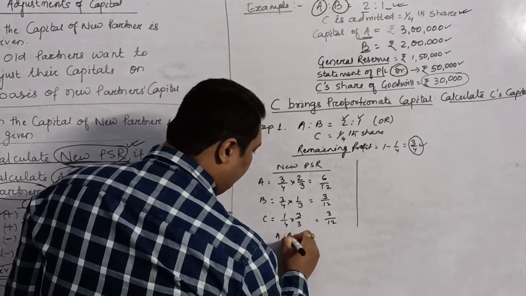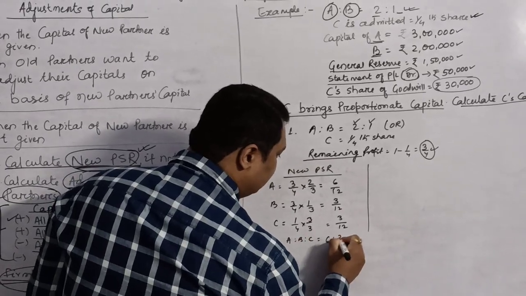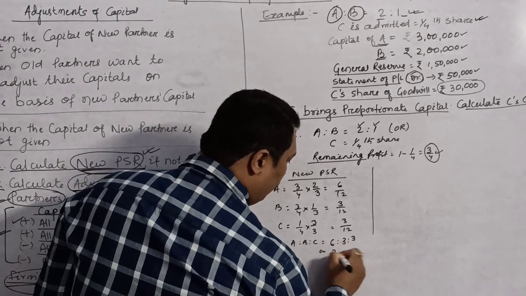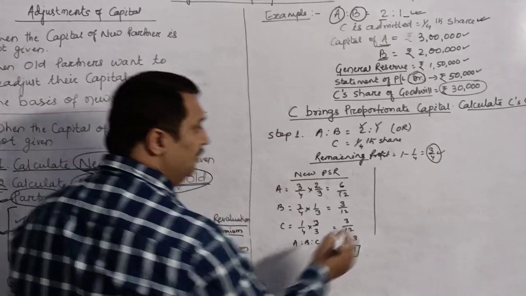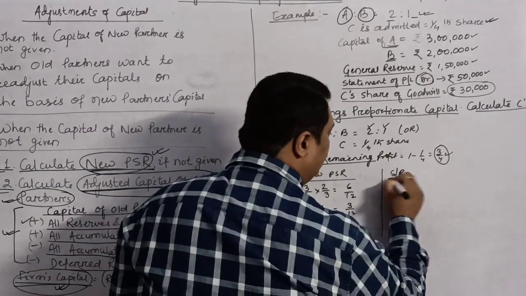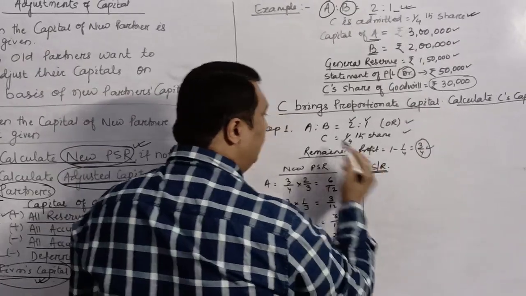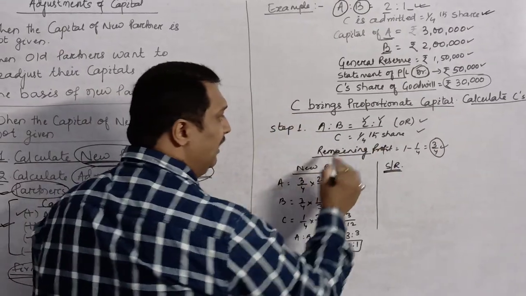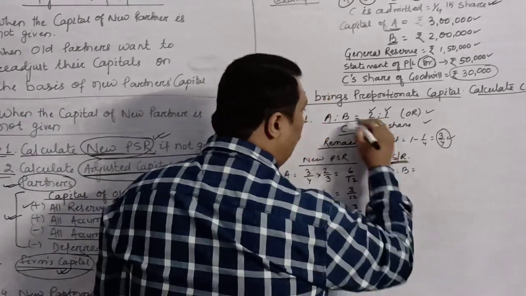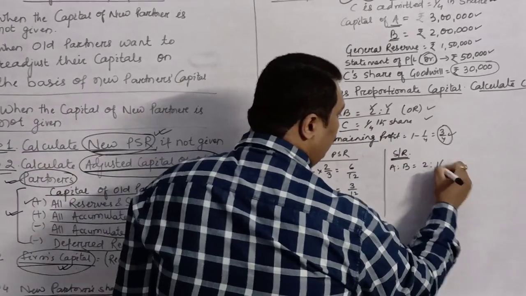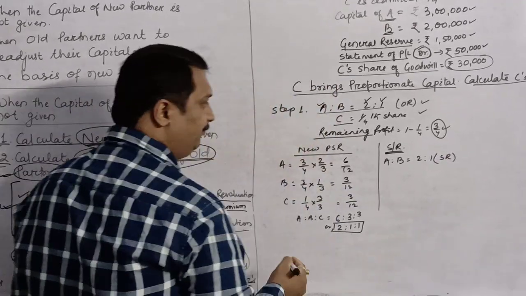So A is to B is to C is equal to 6:3:3 or 2:1:1. This is your new PSR, your sacrificing ratio. In this particular condition, when only the old partner share and the new partner share are given, your old PSR itself is your sacrificing ratio.